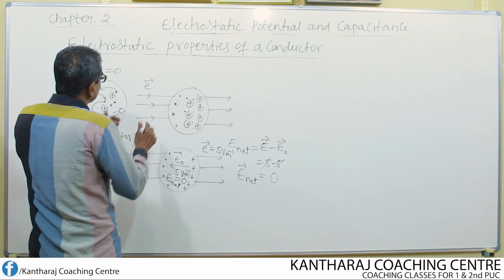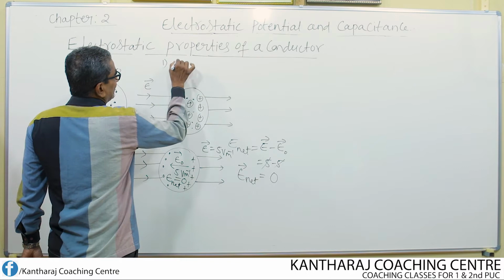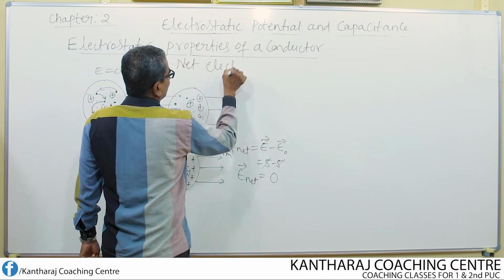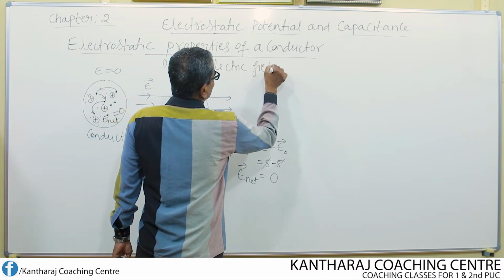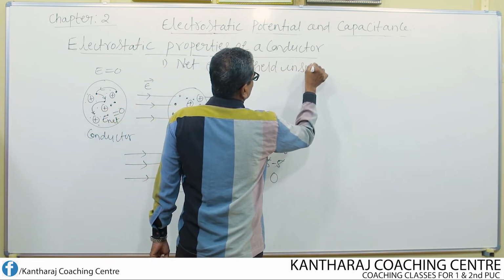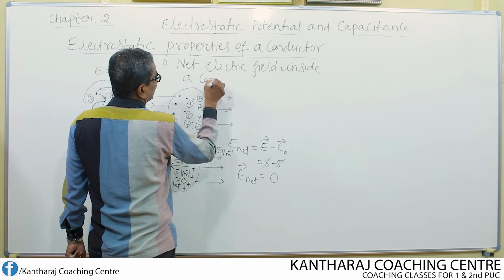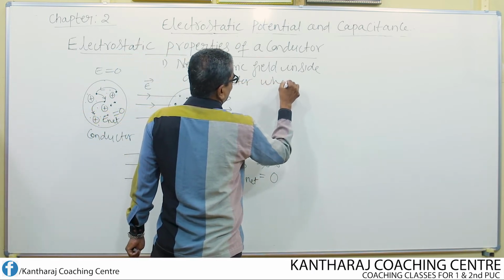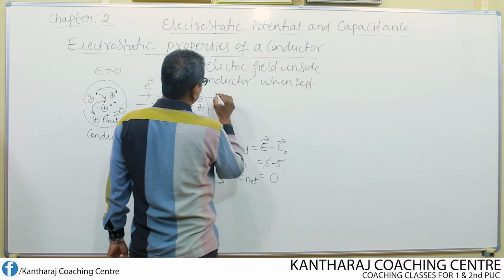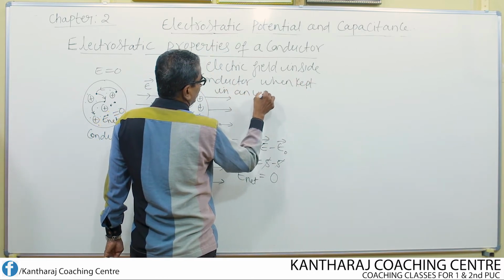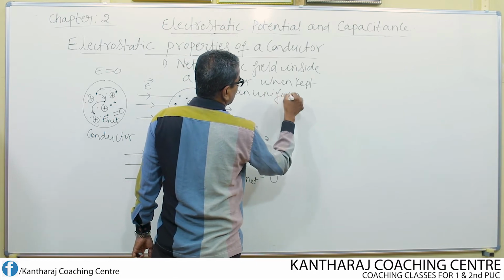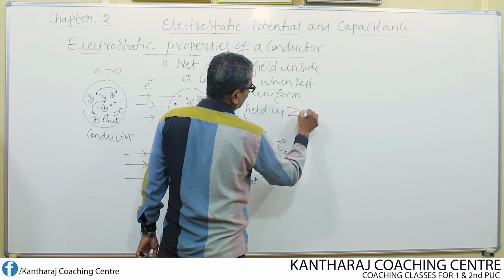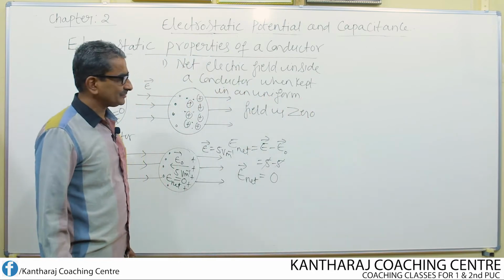So this is one of the properties of the conductor, an electrostatic property. Let us write that. First one: the net electric field inside a conductor when kept in a uniform electric field is 0. This is one of the properties.